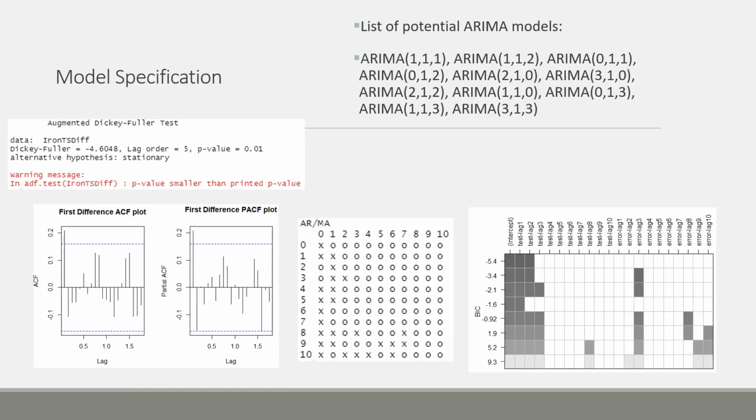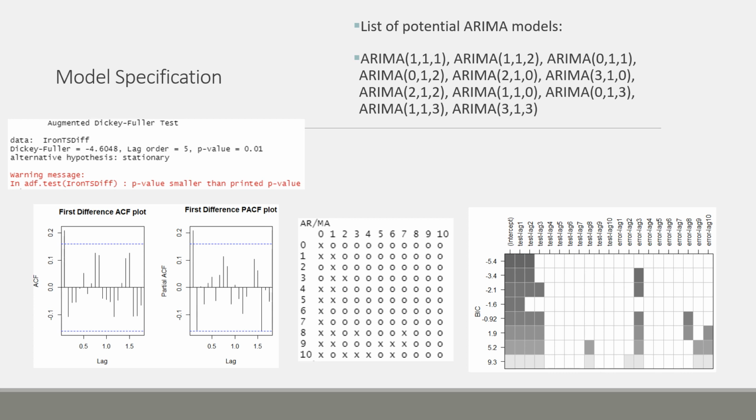When testing for stationarity, I found that the raw data is not normal, but the first lag is. From this, I did a series of tests on the first difference of the iron ore dataset and was able to come up with 11 potential ARIMA models for forecasting on the iron ore dataset. From the ACF and PACF plots, I found ARIMA 111 and ARIMA 112. From the EACF plot, I found ARIMA 011, ARIMA 012, ARIMA 210, ARIMA 310, and ARIMA 212.